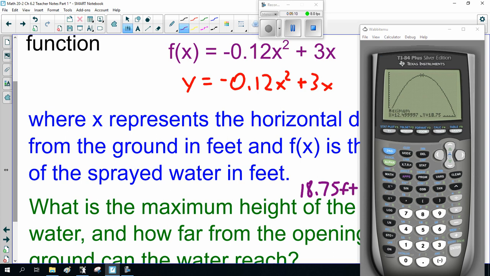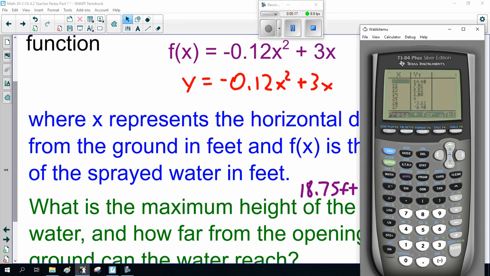And how far from the opening can the water reach? That is, what's the far end of the parabola? Well, I go to my table of values, and I go x is 25. So it goes 25 feet before it hits the ground.